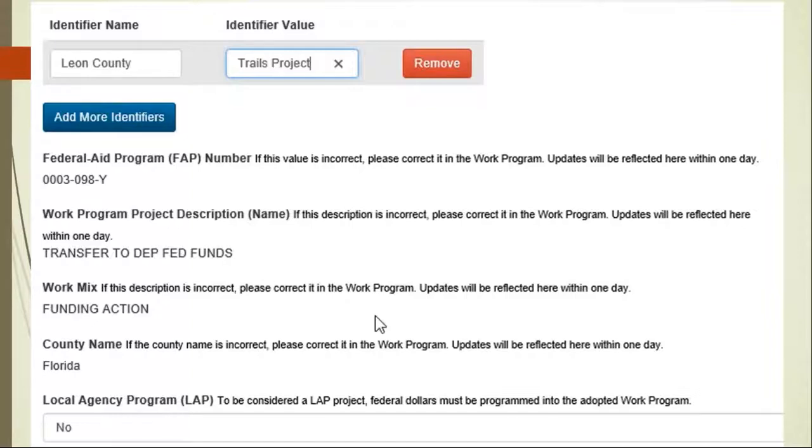At the bottom of the screen, you will also indicate whether this is a local agency program. This response should be no, because this is for the local agency program, also known as LAP, which is funded under a different source and not the Recreational Trails Program.